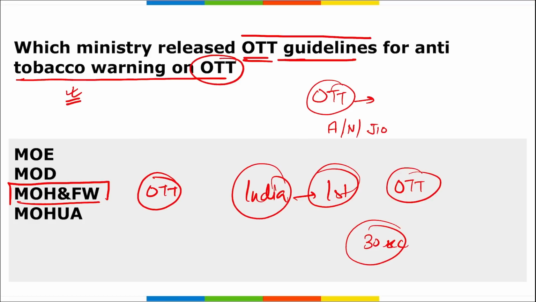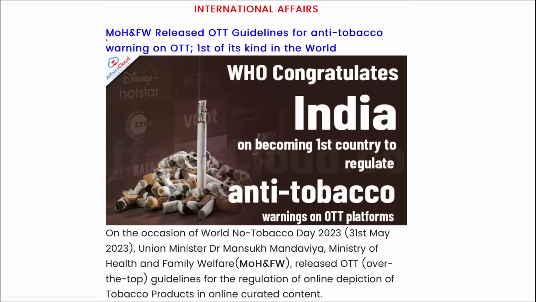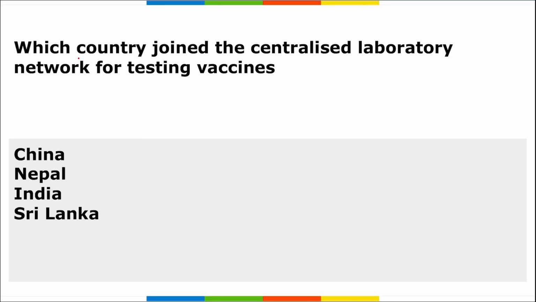An audio-visual disclaimer on the ill effects of tobacco use of minimum 20 seconds at the beginning and the middle of the program is also required here. Correct? So this is important. Take a note of it. Next. Here you can see the Ministry of Health and Family Welfare released these OTT guidelines for anti-tobacco warning on OTT, that is first of its kind in the world.